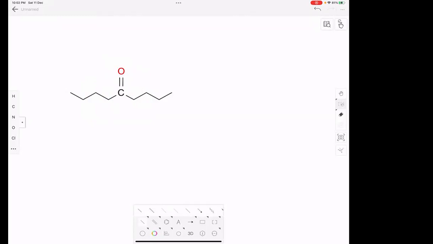You'll understand why alpha hydrogens are important after you learn about acids and bases in organic chemistry, when you learn about the acid strength of different hydrogens, which are acidic and which are not, and the mechanisms.